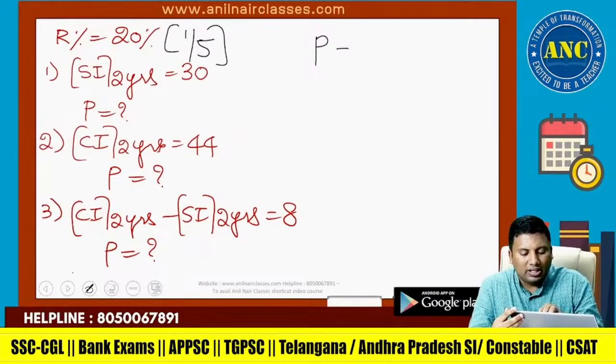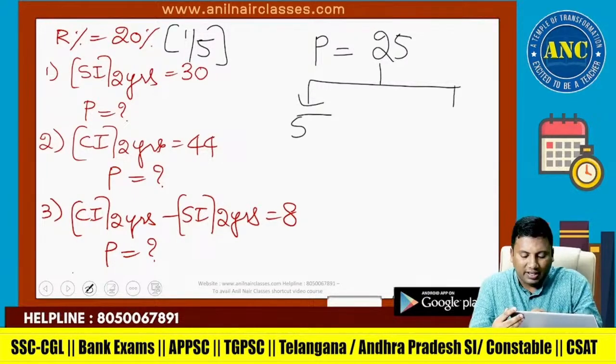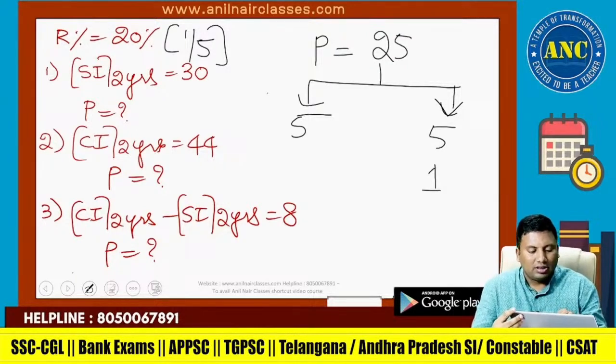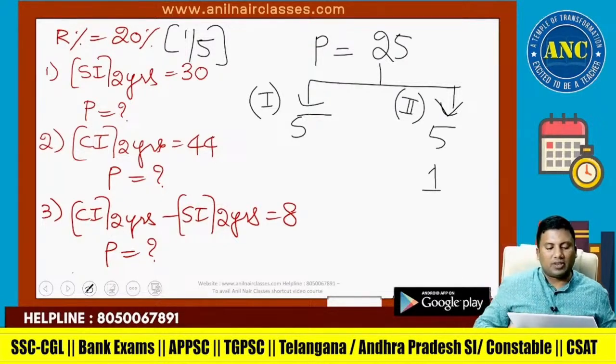Assume principal is 5 square, which is 25. First year, 1/5 of 25 is 5. Second year, 1/5 of 5 is 1. This is for the first year, and this is for the second year.